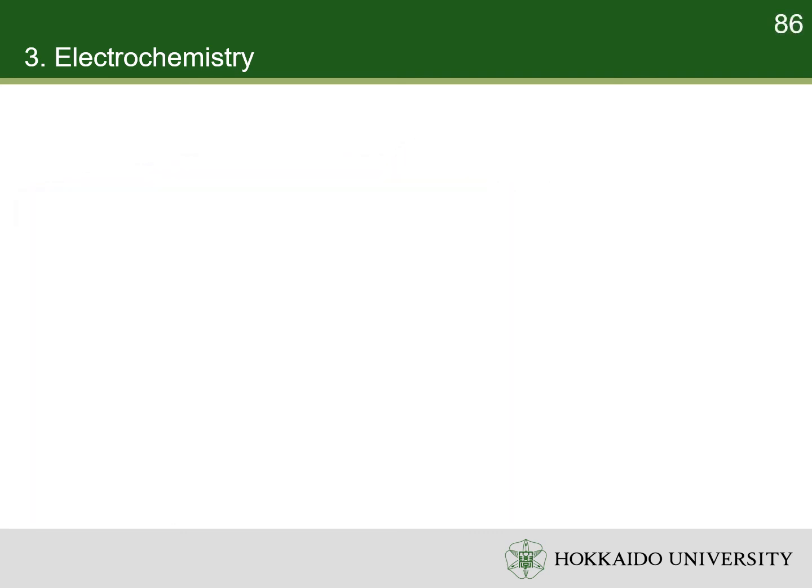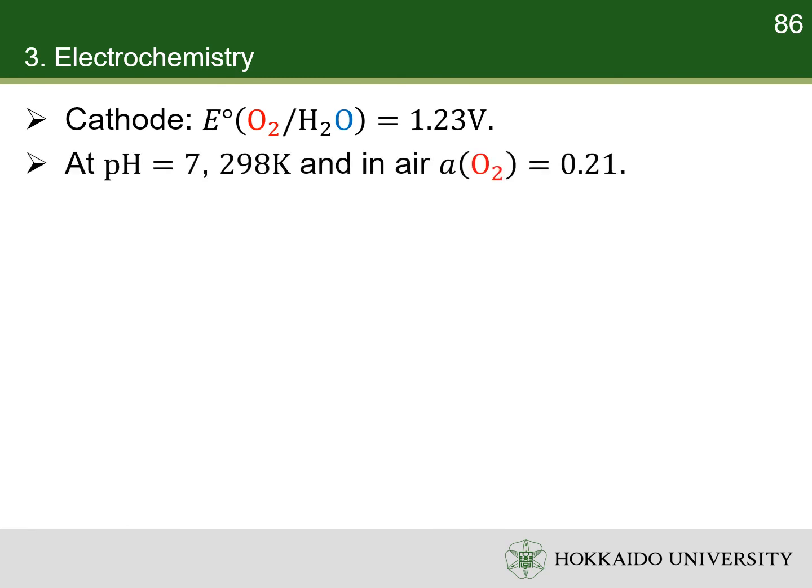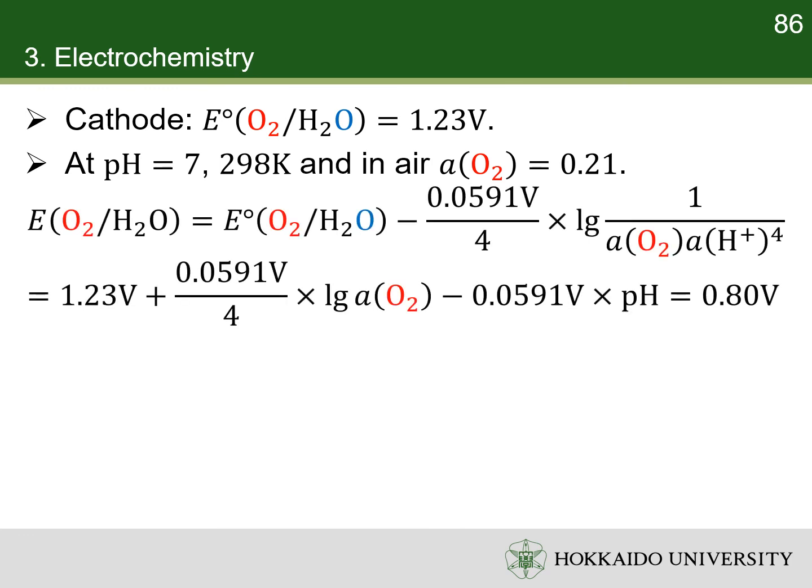Let's consider the electrode potentials and electromotive force of electrochemical corrosion of iron. The standard electrode potential of the cathode is 1.23 volt. Suppose the pH of water is 7, and the activity of oxygen in air is about 0.21. The electrode potential of the cathode is 0.80 volt.